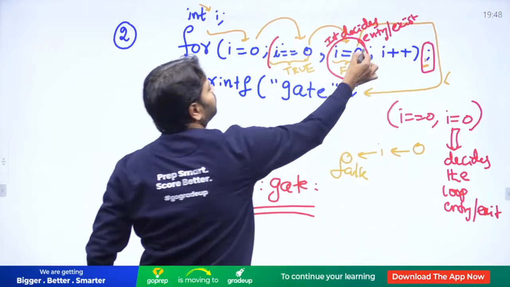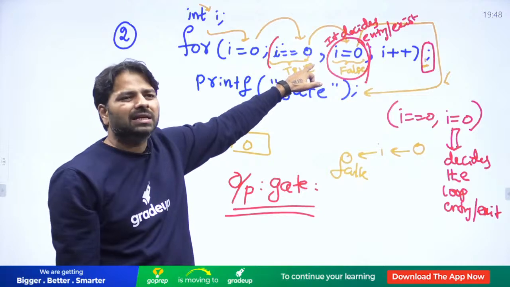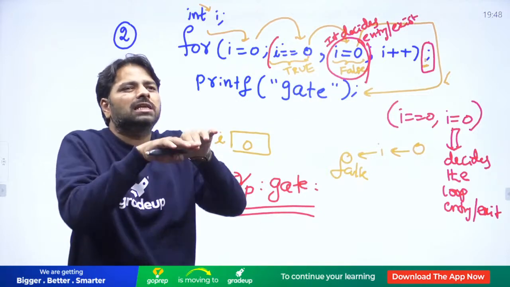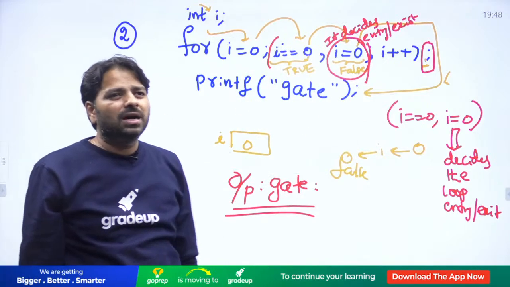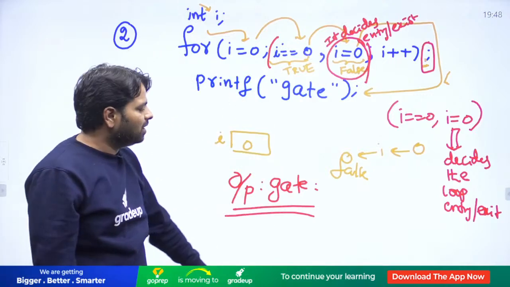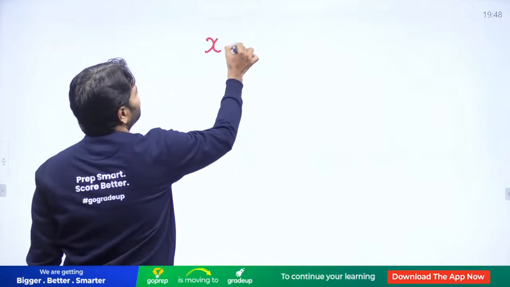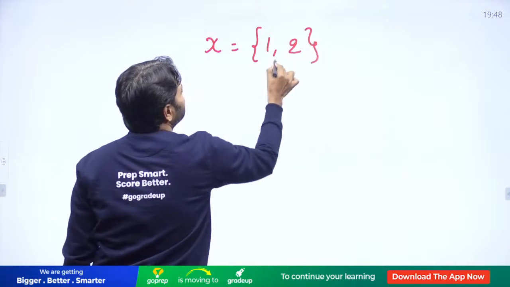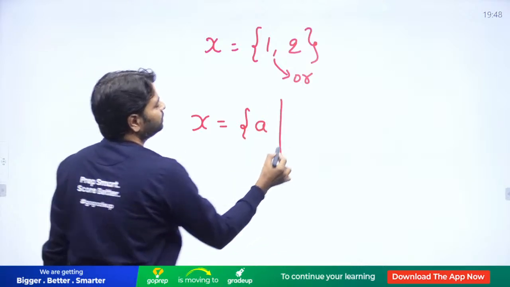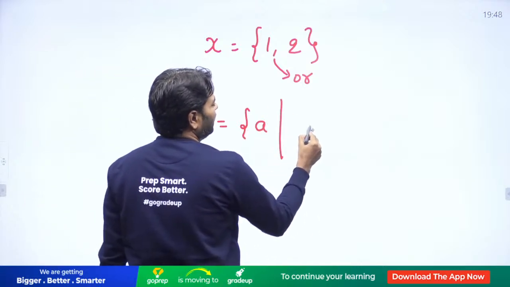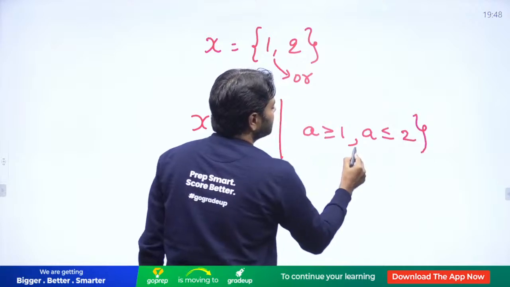You have 2 things here. Which one decides? The second one decides the loop entry and exit, because that comma does not represent a mathematical and or or. That comma is just a C programming comma, so it evaluates from left to right. Is that clear? So don't assume the comma is and or, because we have a very difficult thing in C language, in computer science. You know, x is equal to 1, 2: this comma is or. And x is equal to a, such that a greater than or equal to 1, comma a less than or equal to: this comma is and.